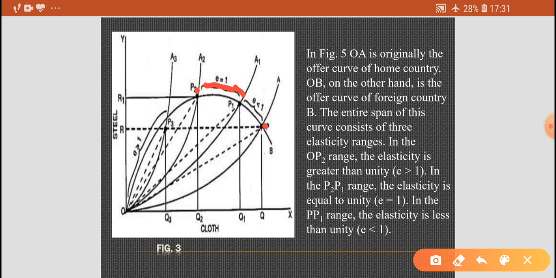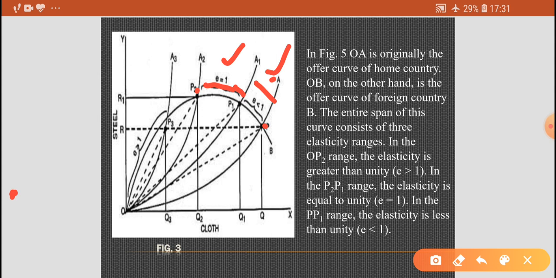From the above discussion in this figure, it follows that as long as the foreign country's offer curve is less than unit elastic or unit elastic, it is worthwhile for the home country to raise tariff and thereby improve the terms of trade and increase the level of welfare in these two areas.